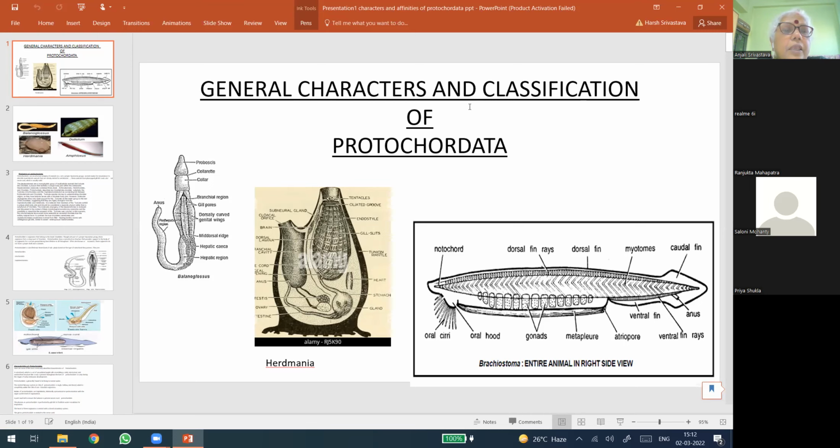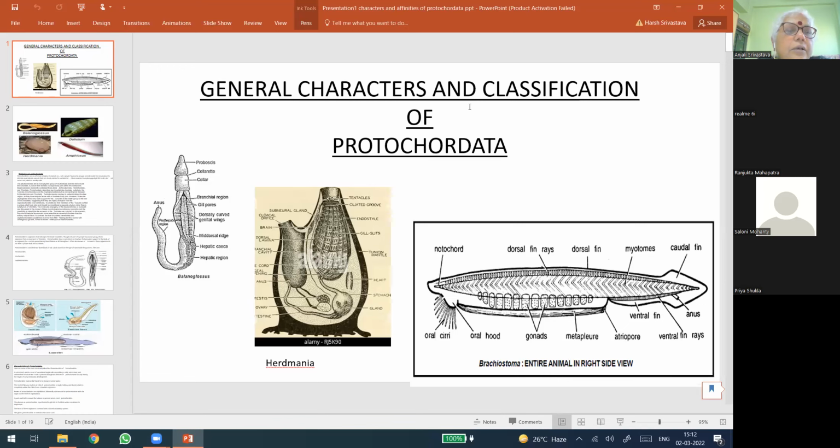Taxonomically, Protochordata is not a very formal classification we can do, because the 3 groups of Protochordata, which are mainly included as the subphyla of Protochordata, that is Hemichordata, Urochordata and Cephalochordata.